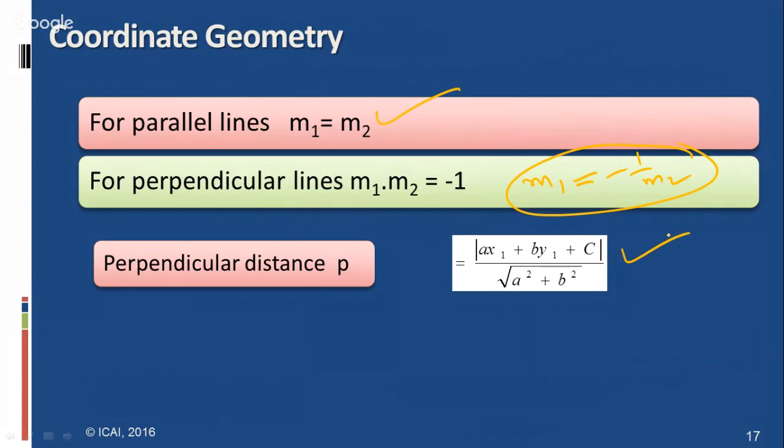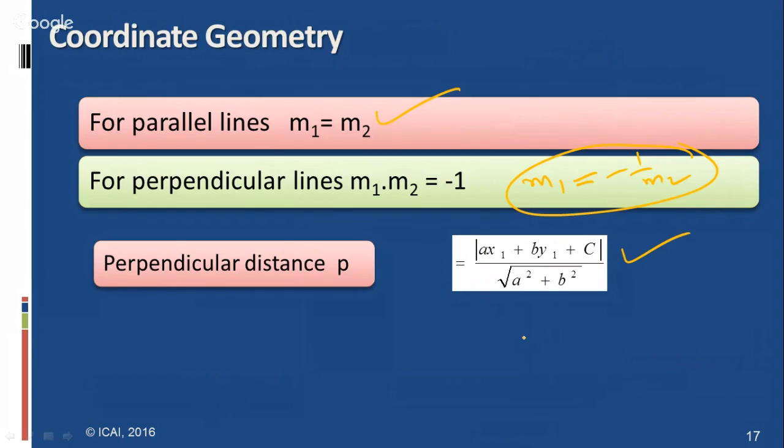For examination purposes, when a linear equation is given and they want to find the slope, differentiate the equation with respect to x and we get the slope. This is the concept. Simply differentiate that equation and we get the slope of the line. You may find it easily with the help of differentiation also.